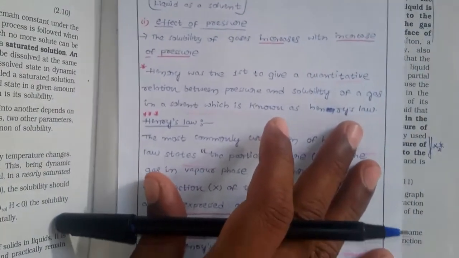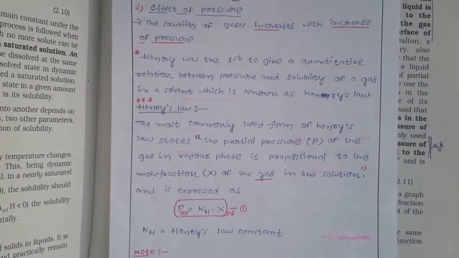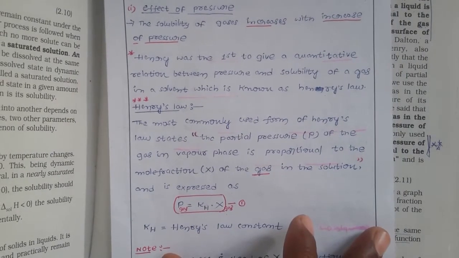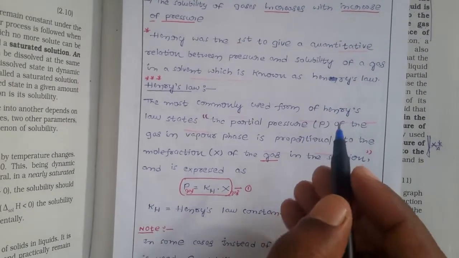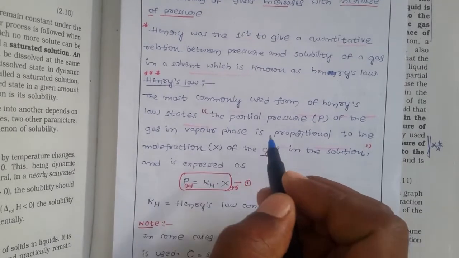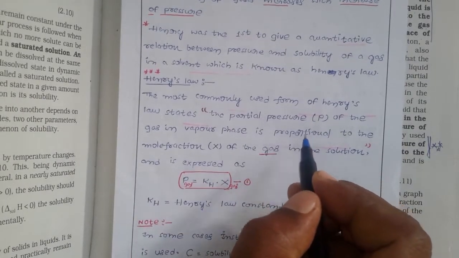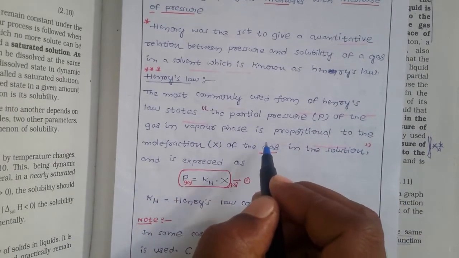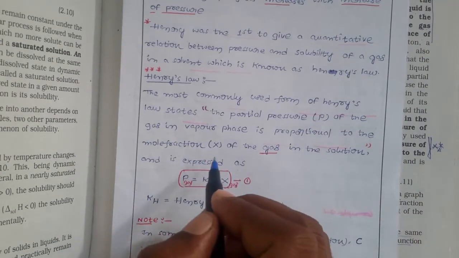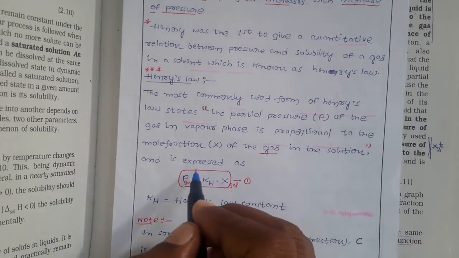So what is the definition here? What Henry's law states, as it is most commonly used, is that the partial pressure of the gas in the vapor phase is proportional to the mole fraction of the gas in the solution.